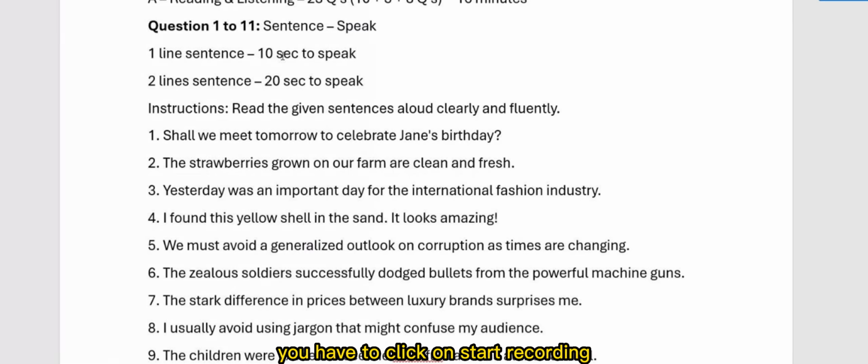Again, you have to click on start recording. You have to do that for every question. There is no button called stop recording actually. Maybe they have updated it now, we can't say, but previously, I'll show the original video, you can find there is no button called stop recording. If it is provided, well and good, you can stop once you complete the sentence.